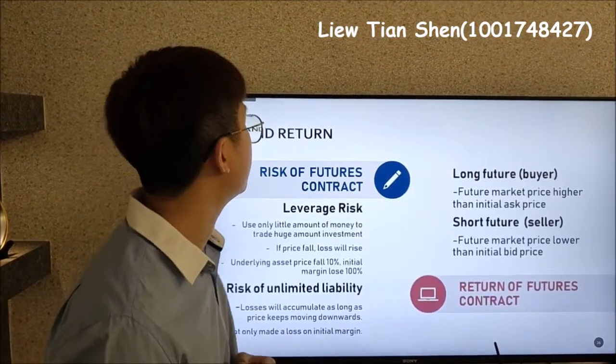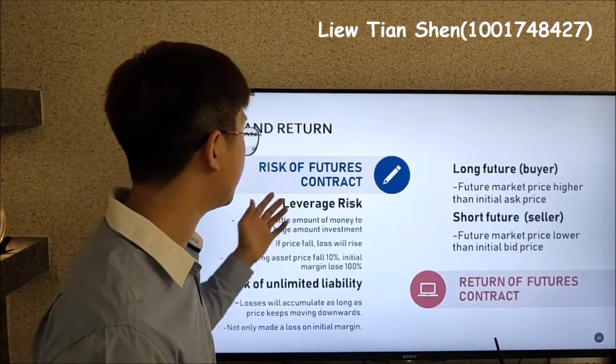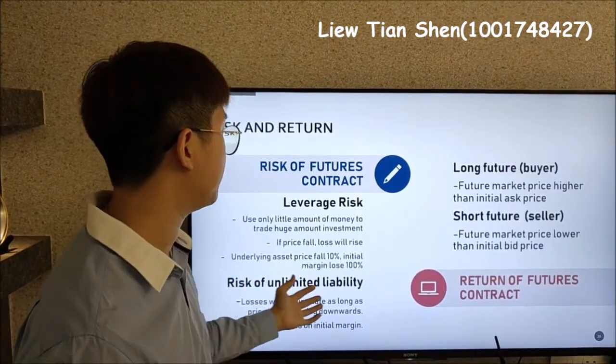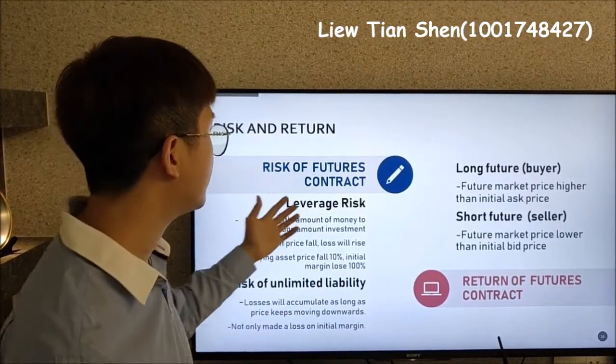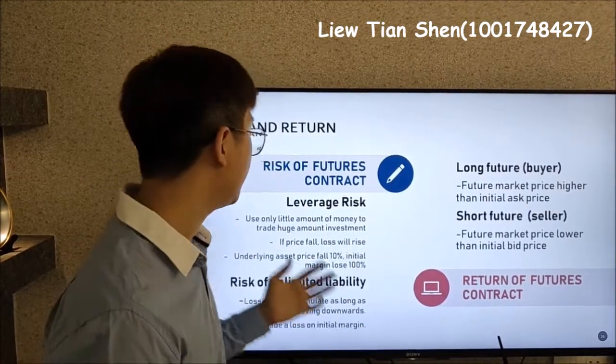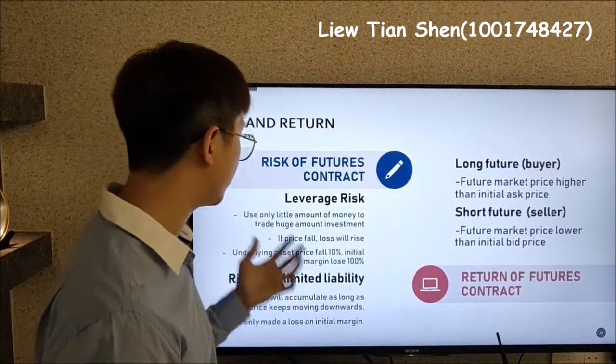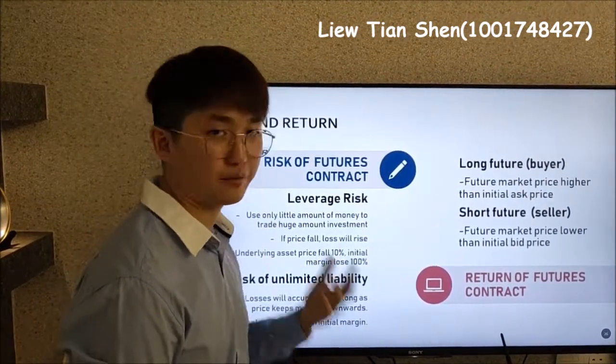For the risk and the return, the risks involved in the futures contract are leverage risk and also the risk of unlimited liability. The leverage effect in futures trading can be explained as using only a little amount of money to trade a huge amount of investment.